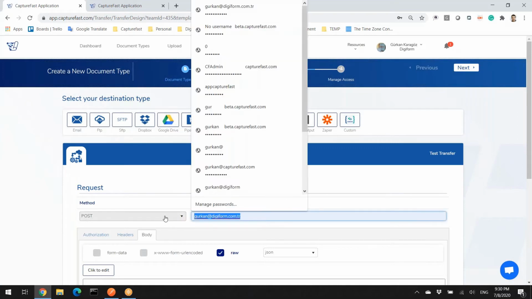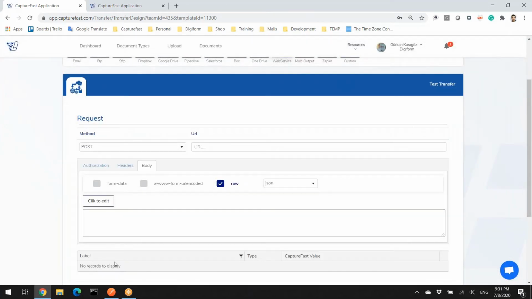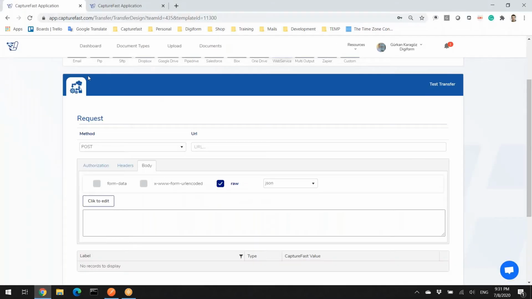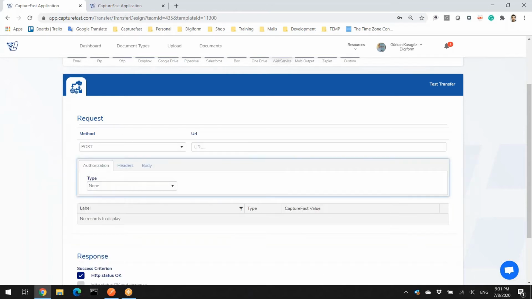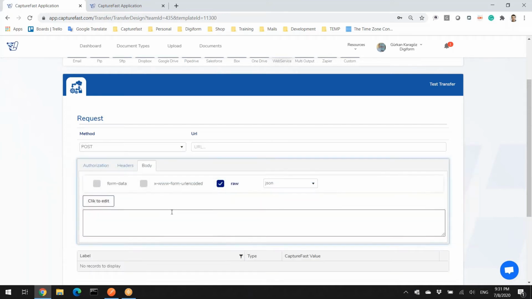Okay, it shouldn't be an email. It's going to be a URL address. When I click web service, you can see the interface is very similar to Postman. That's why Postman is here. You can see the method is here, the URL, the system is asking for the URL, and the parameters, authorization, headers, and body are here. When I go to our destination, you can see it's very similar to Postman. You can select POST here, and the URL here, the authorization parameters, and these are all supported, as are headers and the message body.